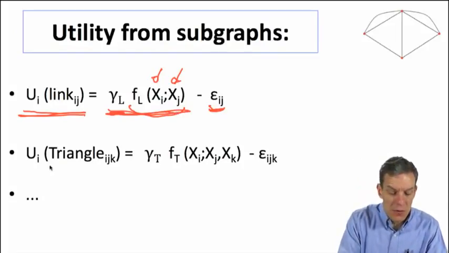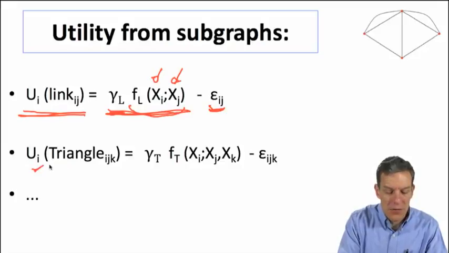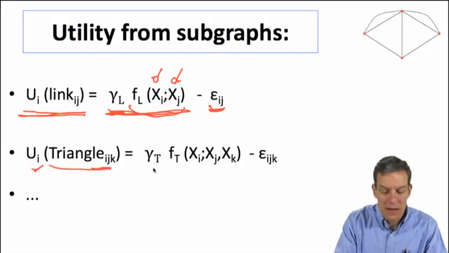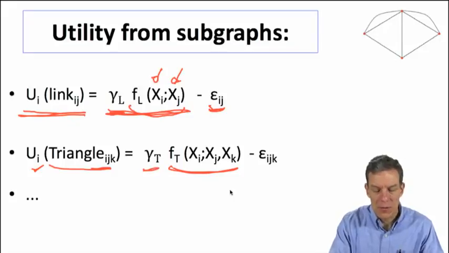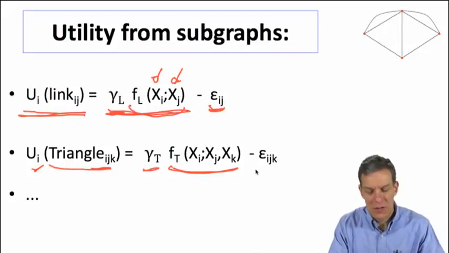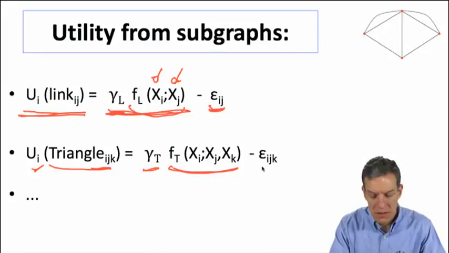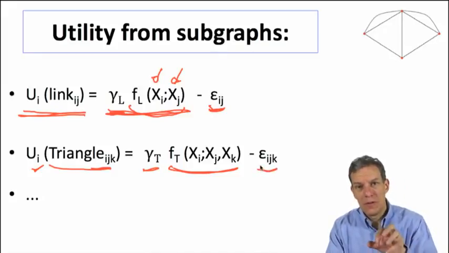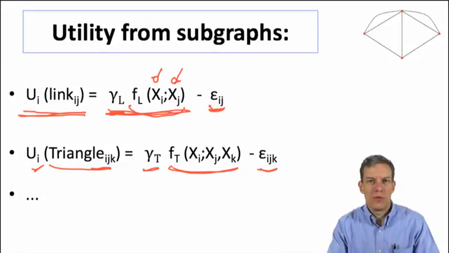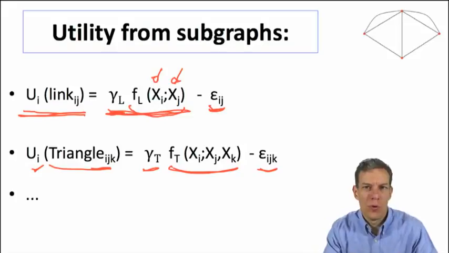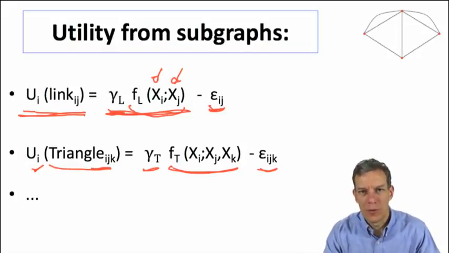Then we do the same thing for a triangle. So what does i get out of being in a triangle with i, j, and k? It gets some value based on a triangle times a parameter on triangles, which scales up what the values are. And then also an error term for these i, j, k's. So now there'll be an error for each possible triple, saying whether this triple looks more or less attractive than a typical triple with the same characteristics to a given individual.